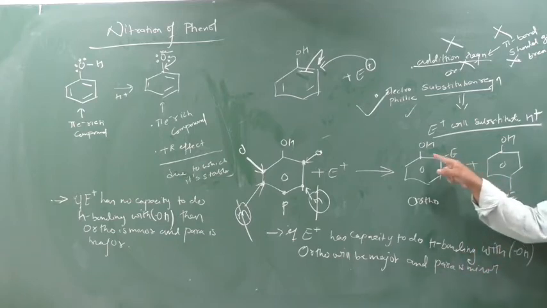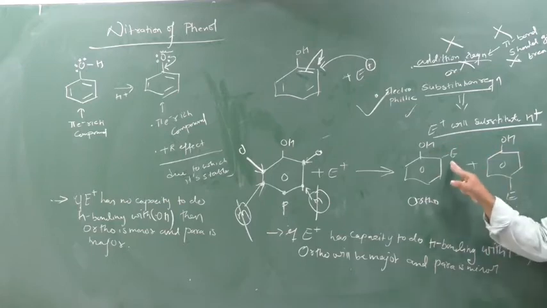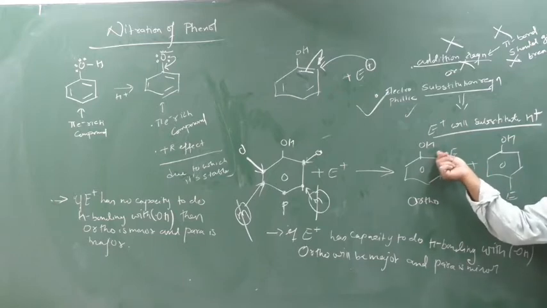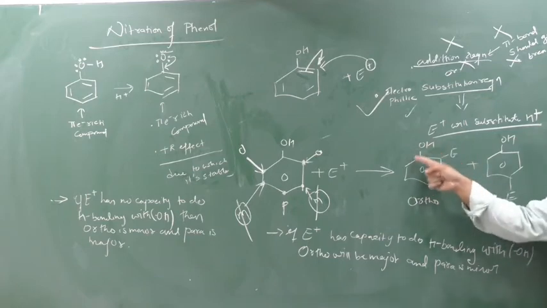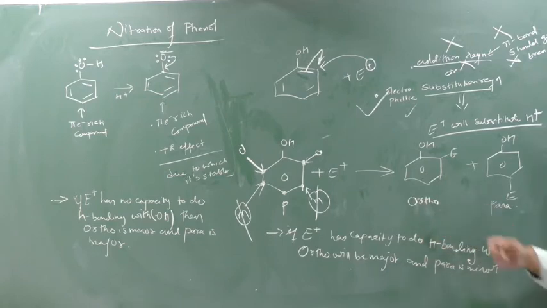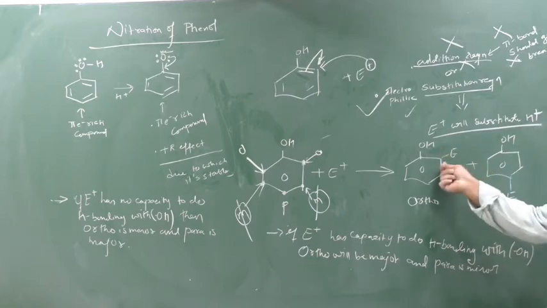See, when E cannot do the hydrogen bonding with this OH, there will be a steric hindrance. So here steric hindrance is maximum. When the steric hindrance is maximum here, this compound will be unstable, so ortho will be minor. Now see here, this E is very far away from OH, so there is less steric hindrance. Less steric hindrance means more stability. That's why the para compound will be major when they do not have a capacity to do hydrogen bonding. Understood?